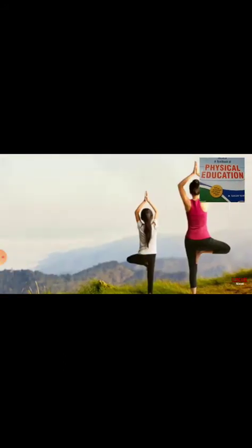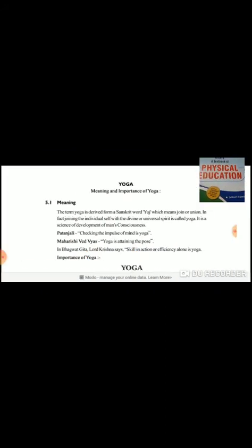So now we'll see how yoga gives benefit in our modern times. Let's see the meaning and importance of yoga. The term yoga is derived from the Sanskrit word yuj, which means join or union.